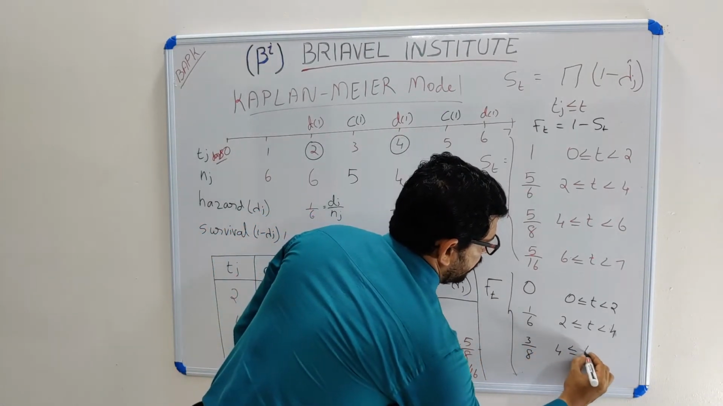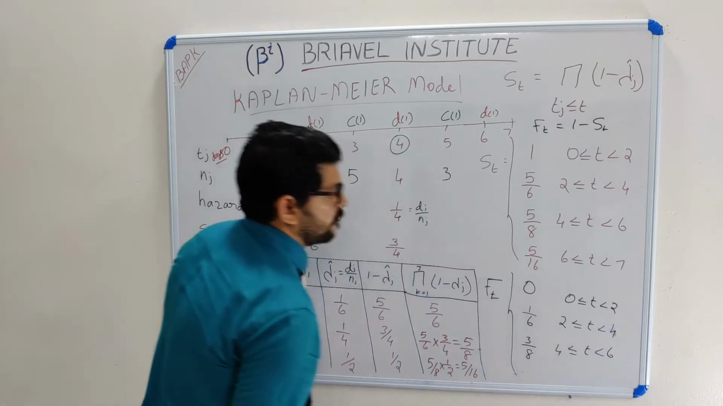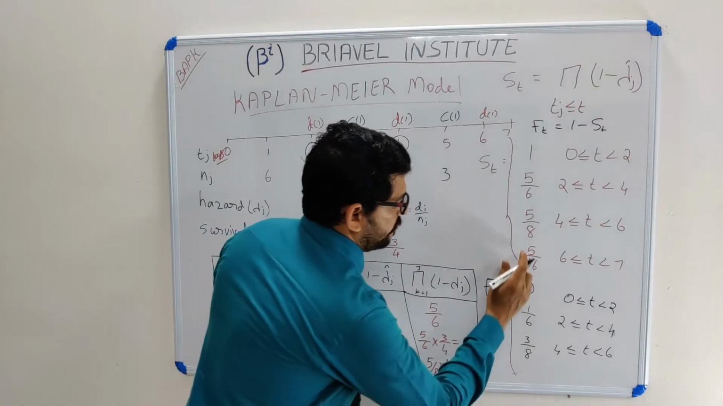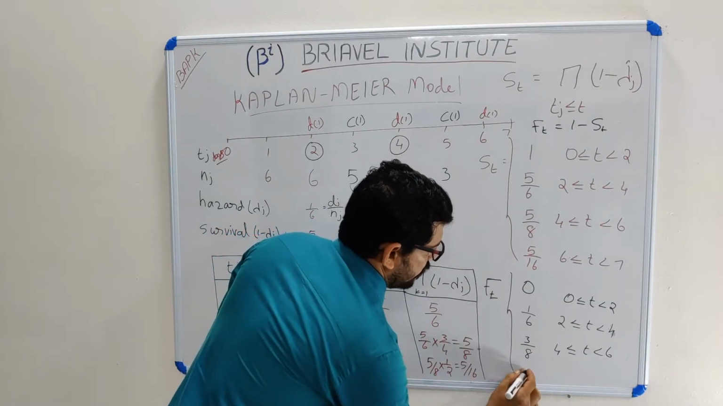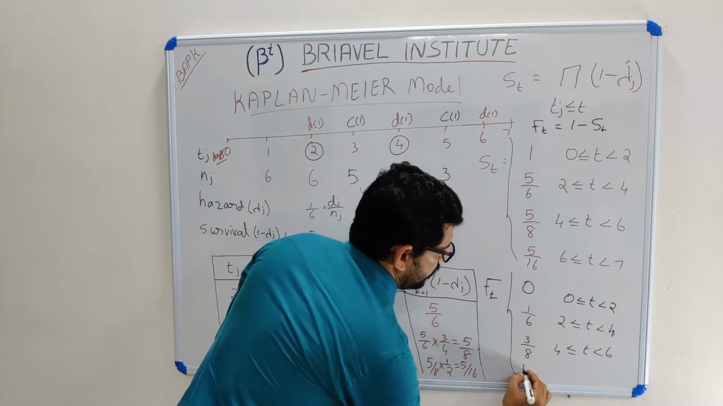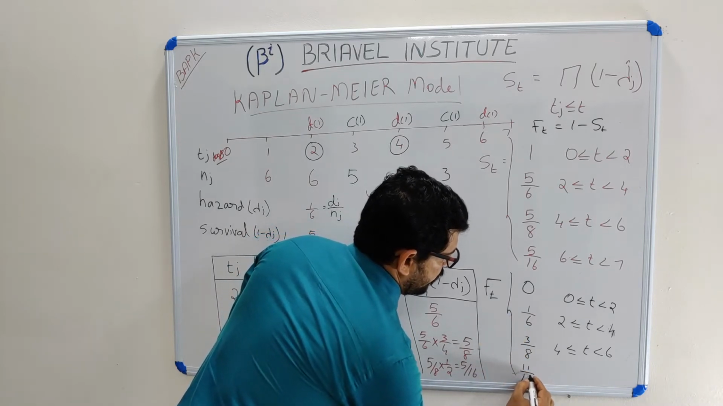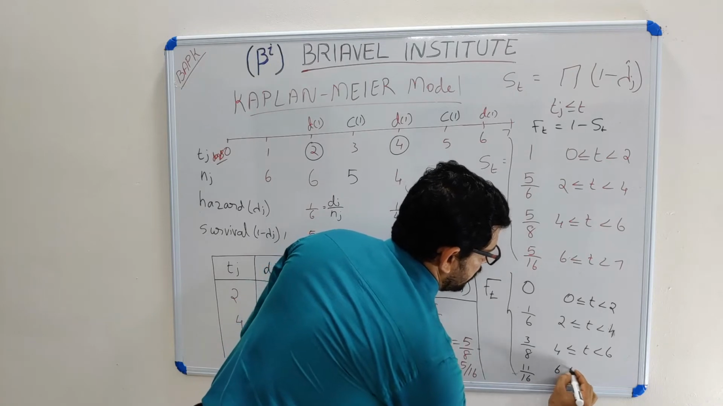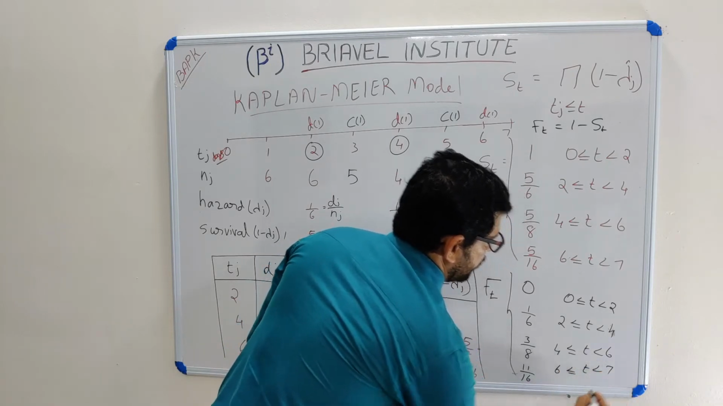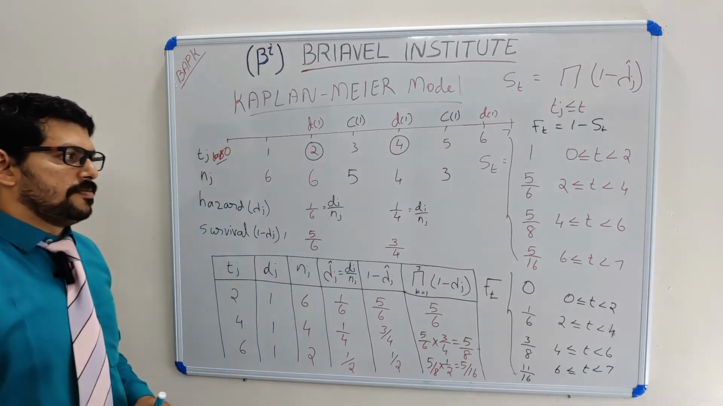Here it is 3 by 8, for 4 less than or equal to t less than 6. Then 1 minus 5 by 16. What is 1 minus 5 by 16? You will get 11 divided by 16, for 6 less than or equal to t less than 7. So this is my distribution function.